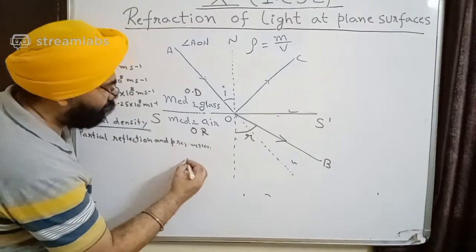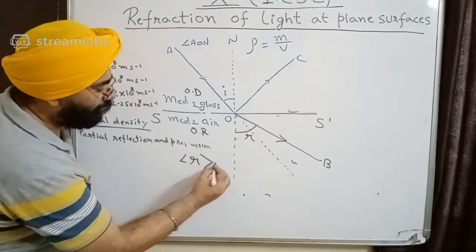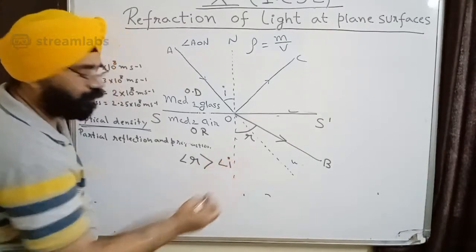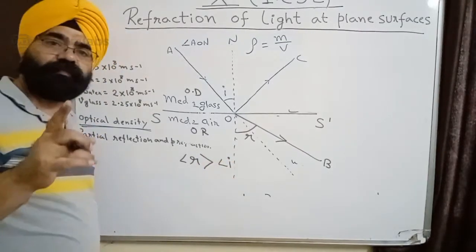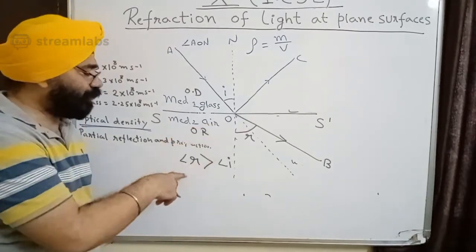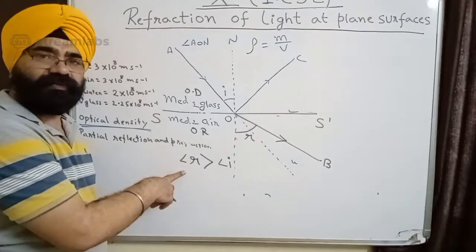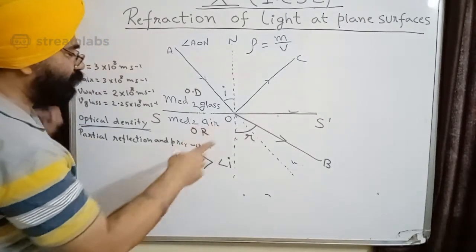This time my angle of refraction is greater than angle of incidence. In the previous case, my angle of incidence was greater than angle of refraction, but in this case now my angle of refraction is greater than angle of incidence. Why is it so?